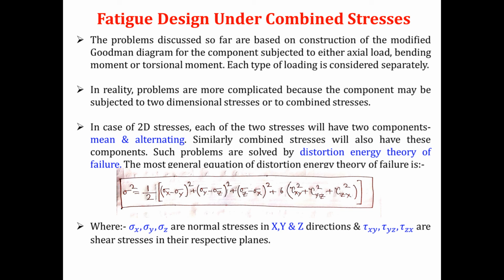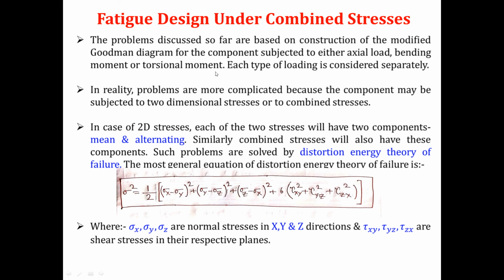Yes, so this is the three-dimensional equation for the distortion energy theory of failure. So according to our problem, if our problem is of 2D, then I will not take the third dimension into account. If our problem is of 3D, then I will take all the three dimensions into account.